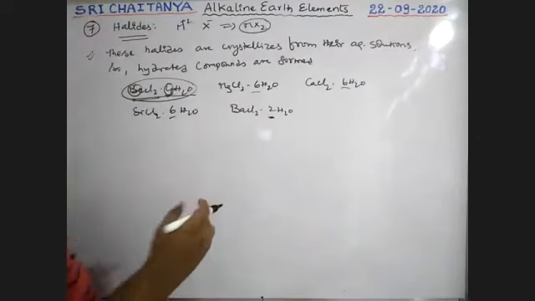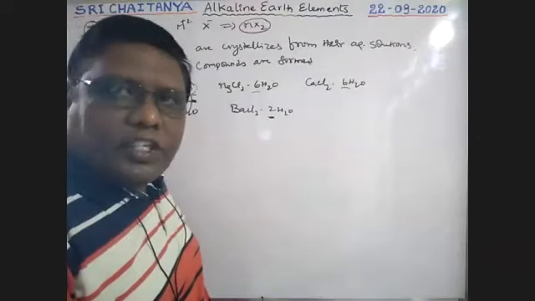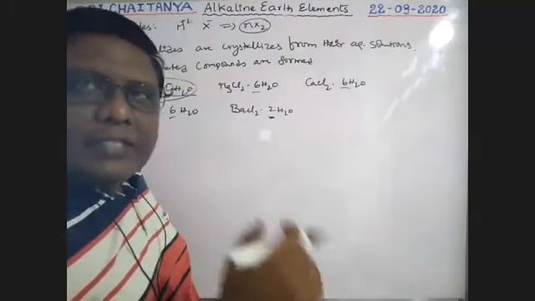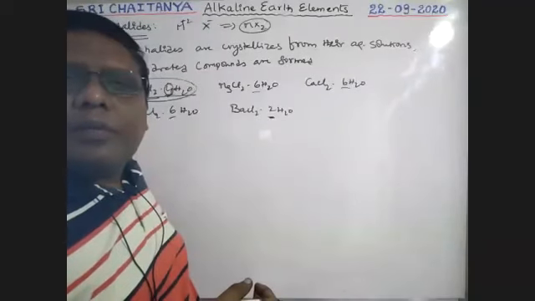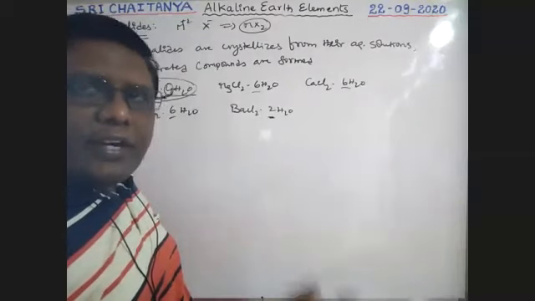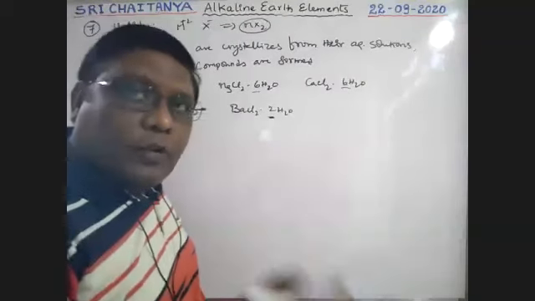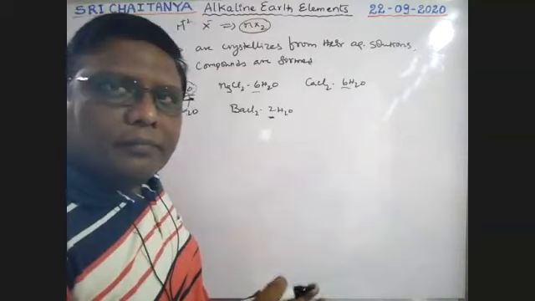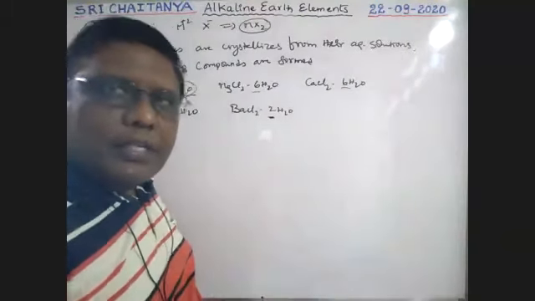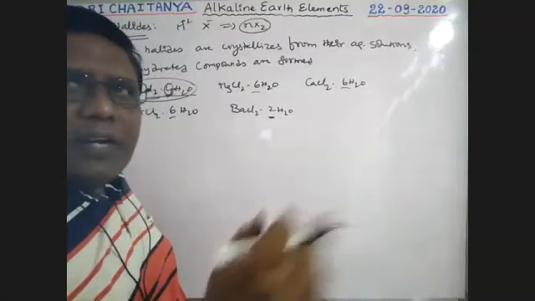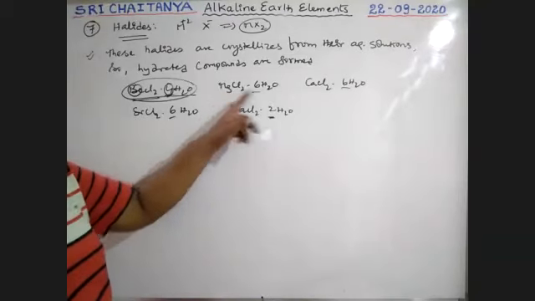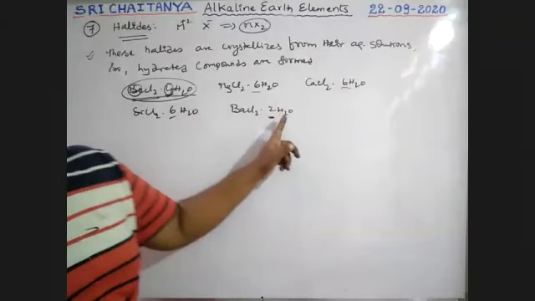This means the degree of hydration from top to bottom decreases because of increase in size. I'm explaining only for chlorides, that is the ionic nature from top to bottom increases, but not for the others. Magnesium chloride 6H2O, but barium chloride is 2H2O.